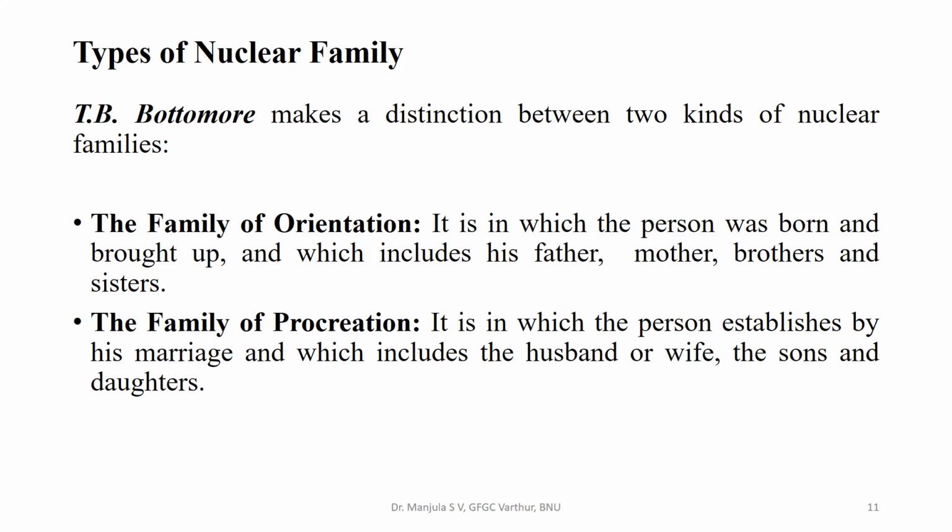The family of procreation is the one in which the person establishes a family by his marriage, which includes the husband or wife, the sons and the daughters. After marriage, a person establishes a family and gives birth to children, and that is known as the family of procreation.